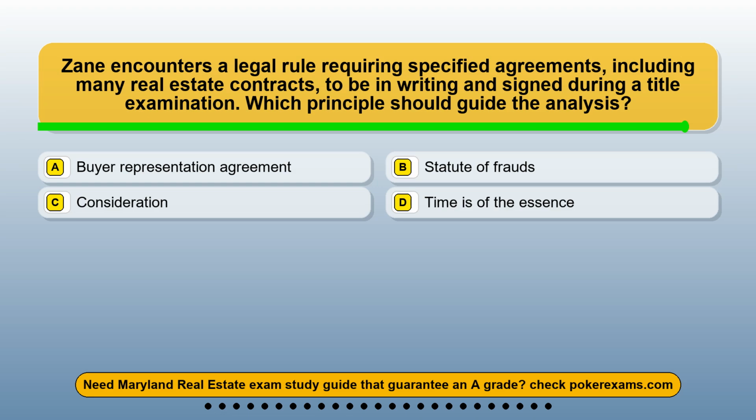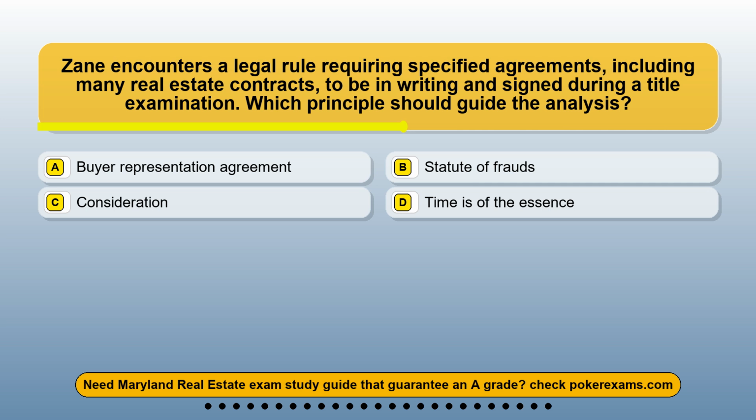Question 4. Zane encounters a legal rule requiring specified agreements, including many real estate contracts, to be in writing and signed during a title examination. Which principle should guide the analysis? Option A. Buyer representation agreement. Option B. Statute of frauds. Option C. Consideration. Option D. Time is of the essence.